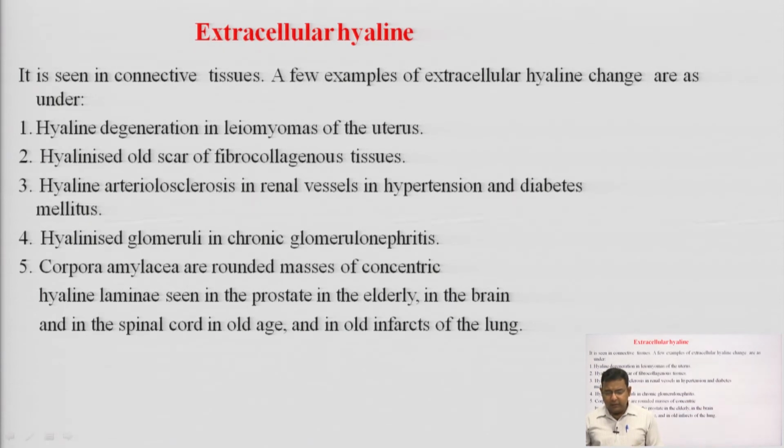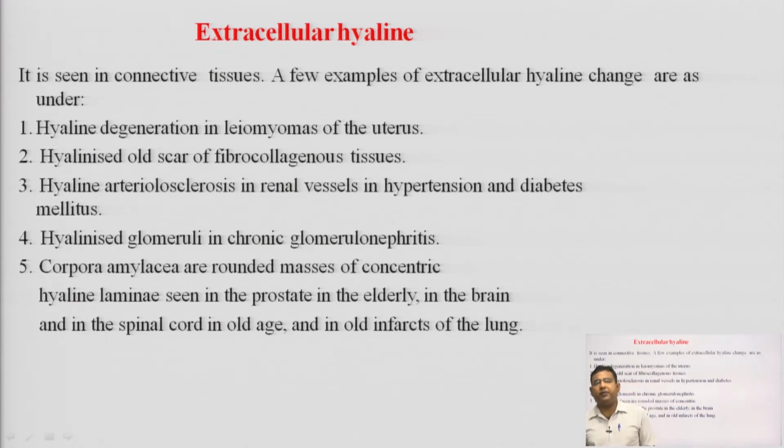The second one is hyalinized old scar of fibrocollagenous tissue. Scar tissue happens in the fibrocollagenous tissue, there hyaline can be seen. Third one is hyaline arteriosclerosis in renal vessels in hypertension and diabetes mellitus. When there is arteriosclerosis in the renal vessels, the hyaline can be seen. Hyalinized glomeruli in chronic glomerulonephritis.